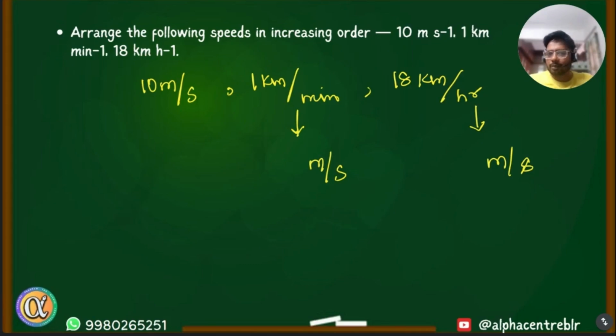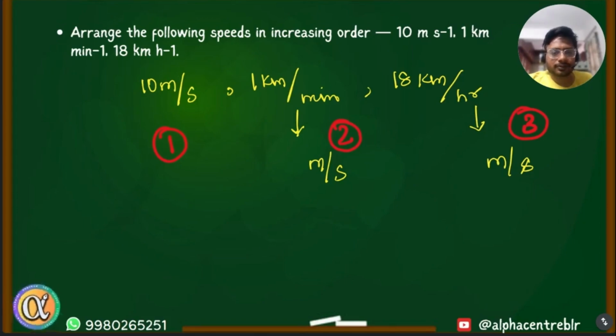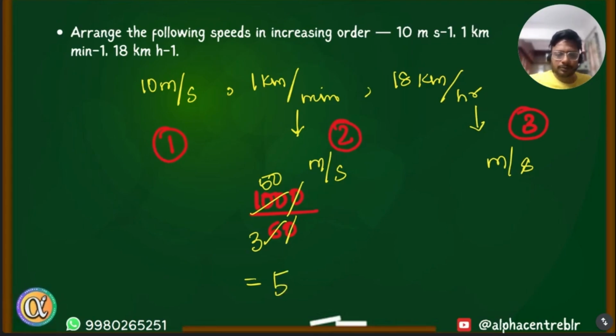At this point, you can't do the comparison. It remains 10 meter per second. Okay, very good. And then the second one, you have to convert it into meter per second. So you do 1 into 1000 by 60. Okay, good. And I got 50 by 3 meter per second, which is approximately 16.66. We'll leave it as 50 by 3 for now.